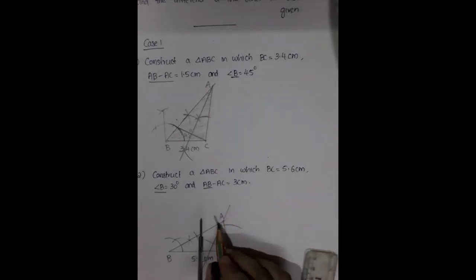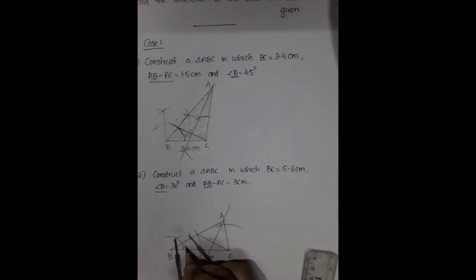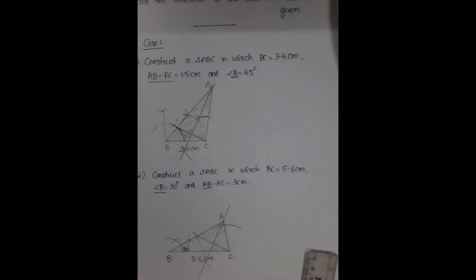Okay, so then you have to mark here 30 degree, then shade this. Okay, hope you are clear on this type. One more question I will do, so then this set will be clear to you. Okay, so listen here please.